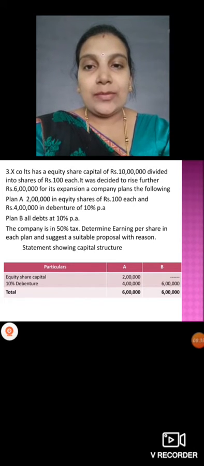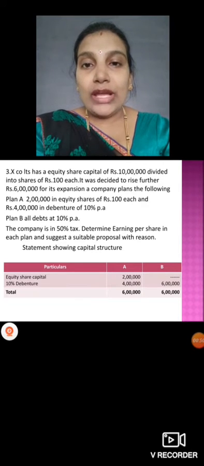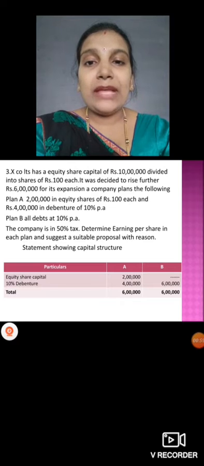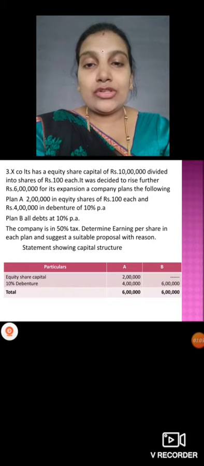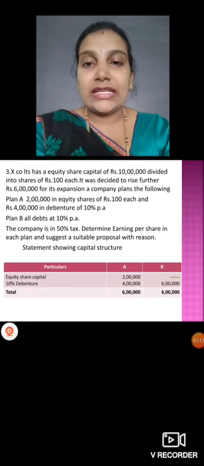So we have two plans here, plan A and plan B. How can the 6 lakh rupees be raised? Plan A: 2 lakh rupees in equity shares of rupees 100 each, which means out of 6 lakh, 2 lakh rupees we raise from equity shares and 4 lakh in terms of debentures at 10% per annum. And plan B: the full 6 lakh rupees is collected from debentures itself at a 10% interest rate. The company is in the 50% tax bracket. Determine the earning per share in each plan and suggest a suitable proposal with a reason.